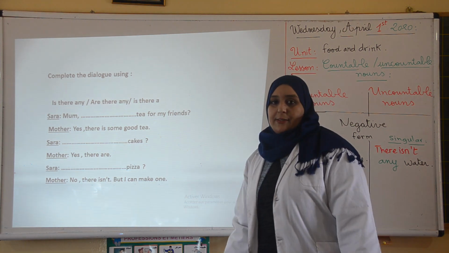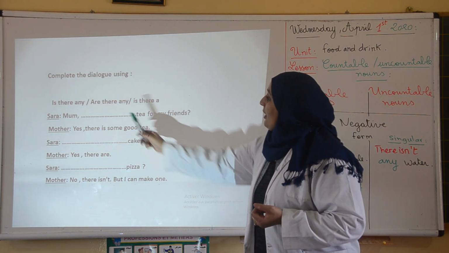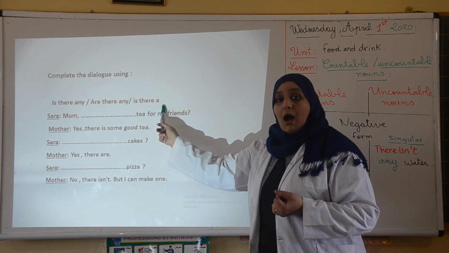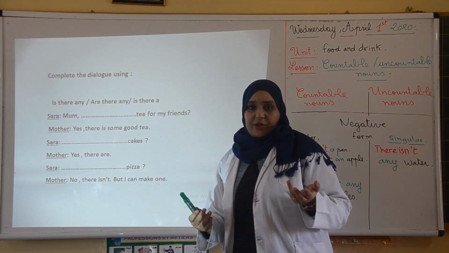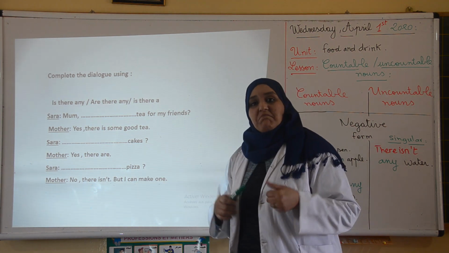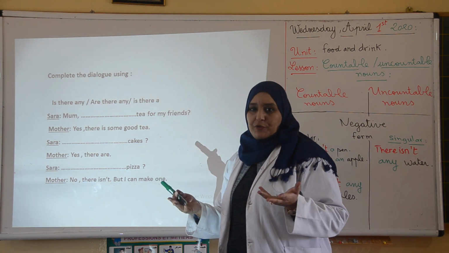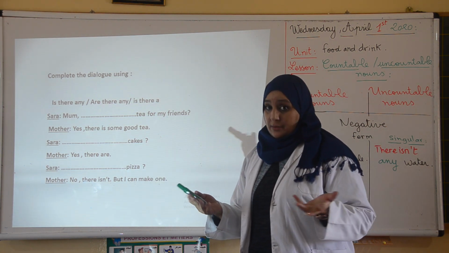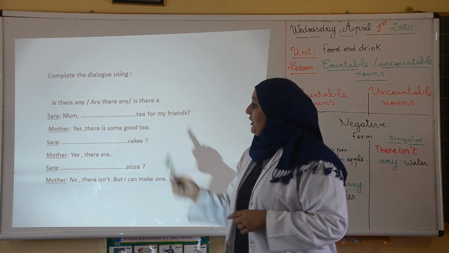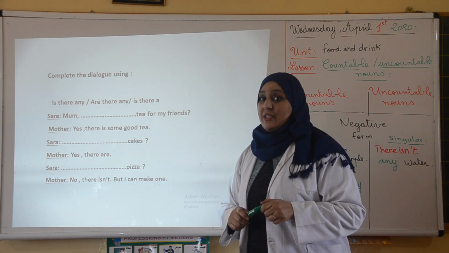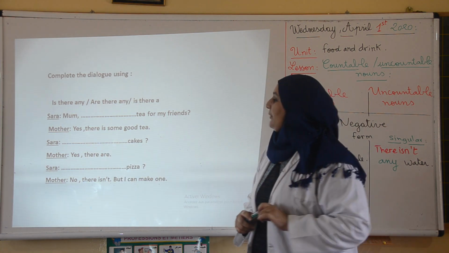Here is an exercise. You are going to complete the dialogue using is there any, are there any, or is there a. Here's the dialogue between Sarah and her mother. Sarah has some friends around, so she's asking her mommy about food and drinks that can be served. Mom, tea for my friends? She's asking about tea. Mother: Yes, there is some good tea.